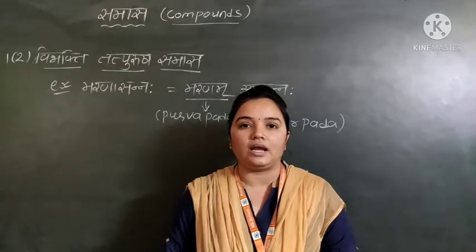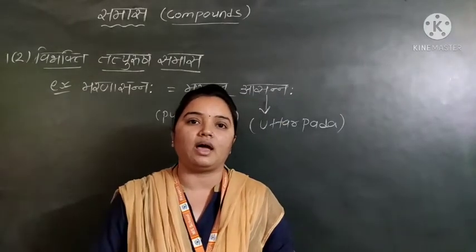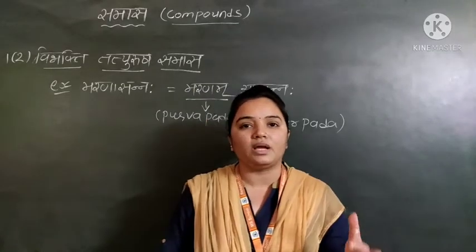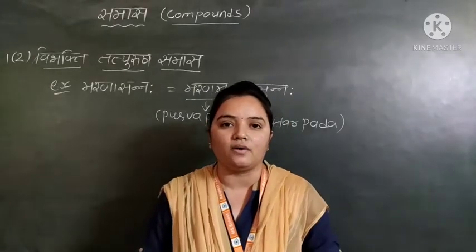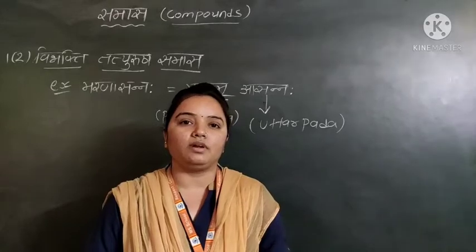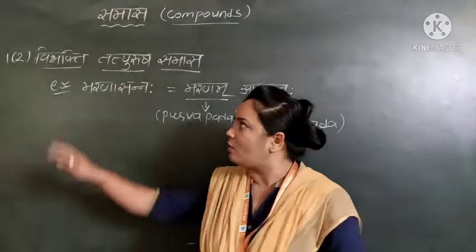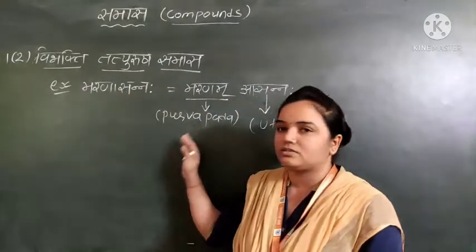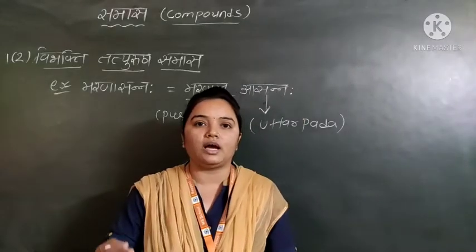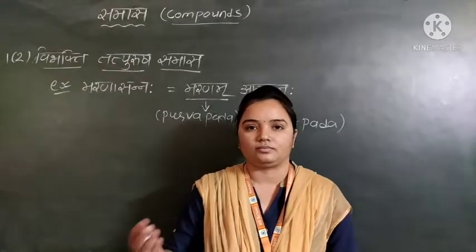Sambodhan and Prathama will not be there. Why? Prathama is the subject, the Karta only, and Sambodhan will not be there. So we will see Vibhakti Tatpurush Samas from Dvitiya to Saptami.